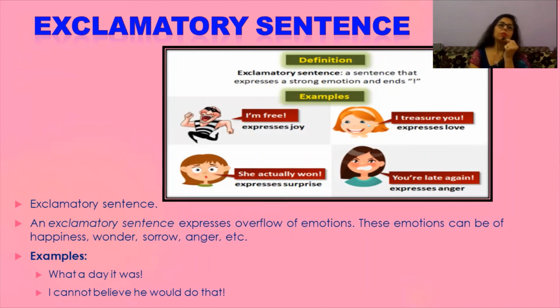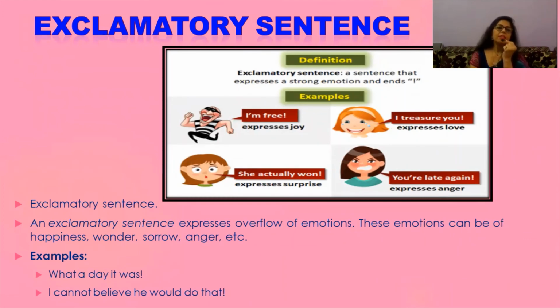After that, we talk about exclamatory sentences. An exclamatory sentence is a sentence that expresses strong emotion and ends with an exclamation mark or sign. I am free! expresses joy. She actually won! expresses surprise. You are late again! expresses anger. I treasure you! expresses love.